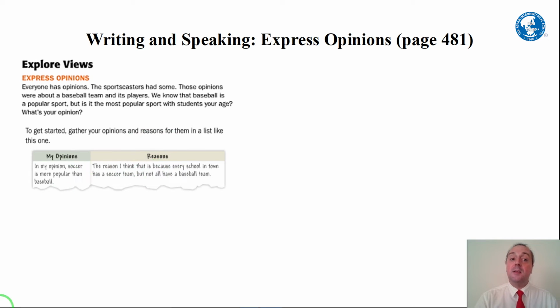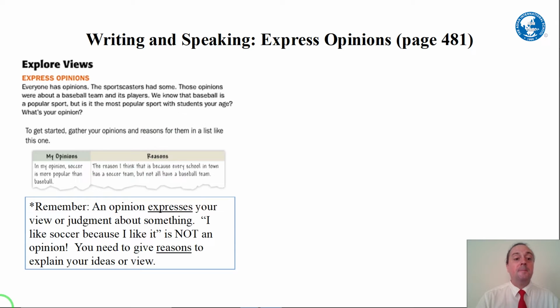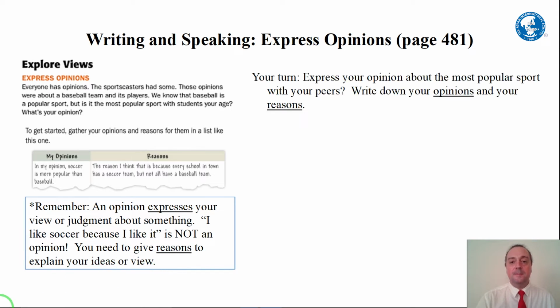Okay, and their opinion is different from the sportscasters. Now, one very important note to remember. An opinion expresses your view or judgment about something. That was the definition. But if you say, I like soccer because I like it, that is not an opinion. An opinion needs to have reasons to explain your ideas or view.